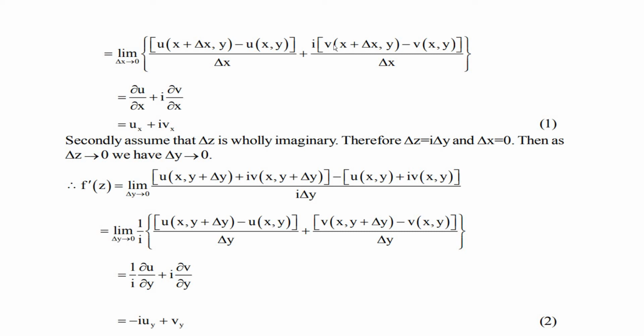Similarly, the second is the rate of change of v with respect to x, keeping y constant, the partial derivative of v with respect to x. So ∂u/∂x + i ∂v/∂x, which is u_x + i v_x.